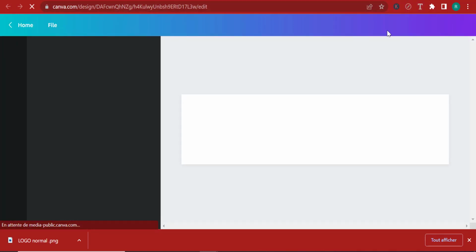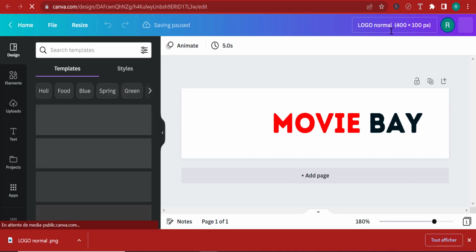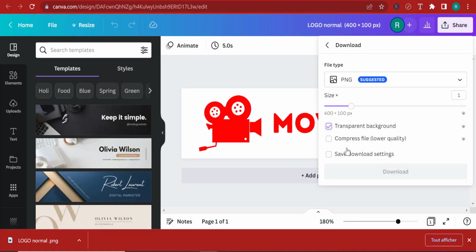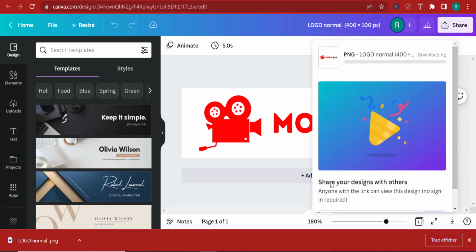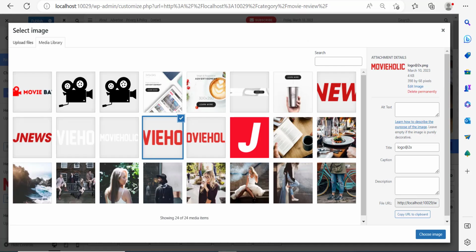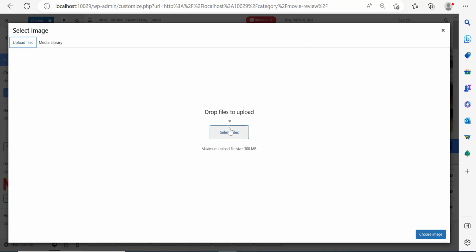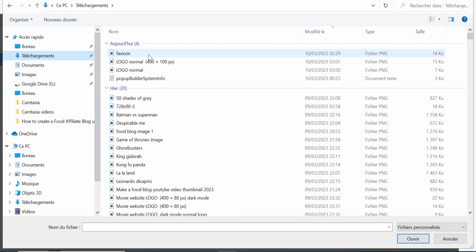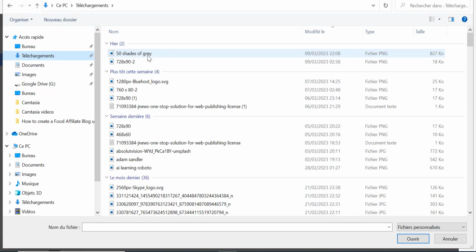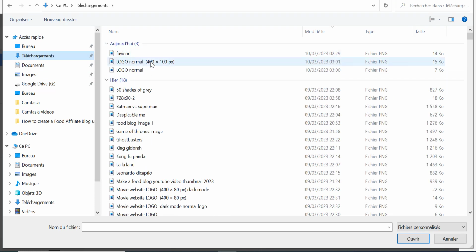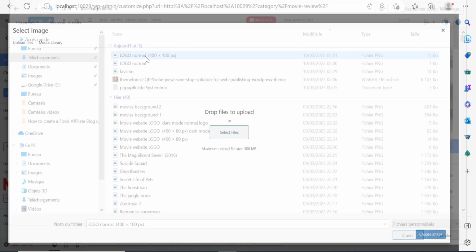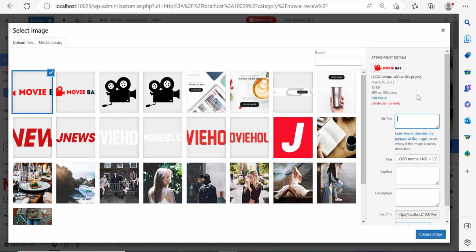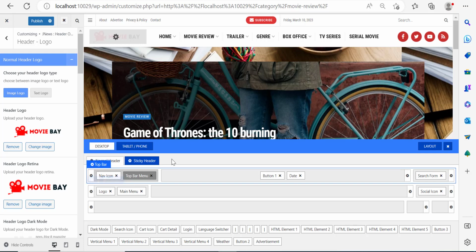And what I'm going to do right now is simply go and download this with a transparent background. Okay, so like you see, it's not really complicated. And let's go back over here. Let me upload file. And let me select the file that I want to upload by clicking on downloads. Let me go to my logo. There it is. Right here. Let me click on it and I can just wait for a second over here. You can even give it an alt text. Like I said, it's always useful to say what the logo is about.